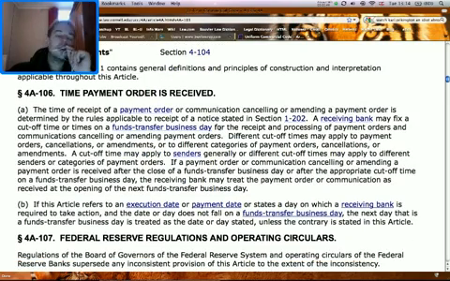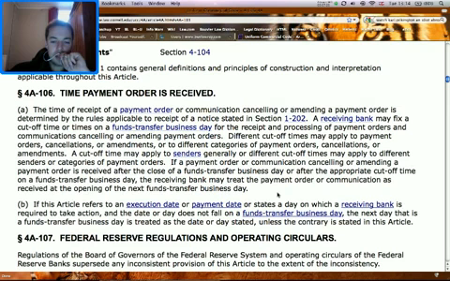Okay. Section 4A106, time payment order is received. The time of receipt of a payment order or communication cancelling or amending a payment order is determined by the rules applicable to receipt of a notice stated in section 1202. A receiving bank may fix a cut-off time or times on a funds transfer business day for the receipt and processing of payment orders and communications cancelling or amending payment orders. Different cut-off times may apply to payment orders, cancellations or amendments, or to different categories of payment orders, cancellations or amendments. A cut-off time may apply to senders generally, or different cut-off times may apply to different senders or to categories of payment orders.